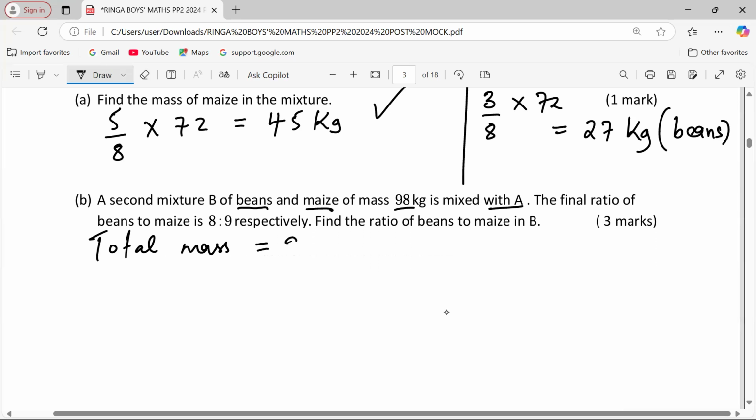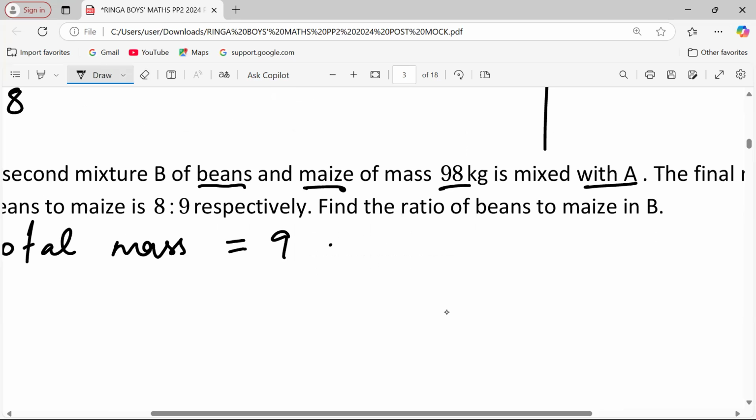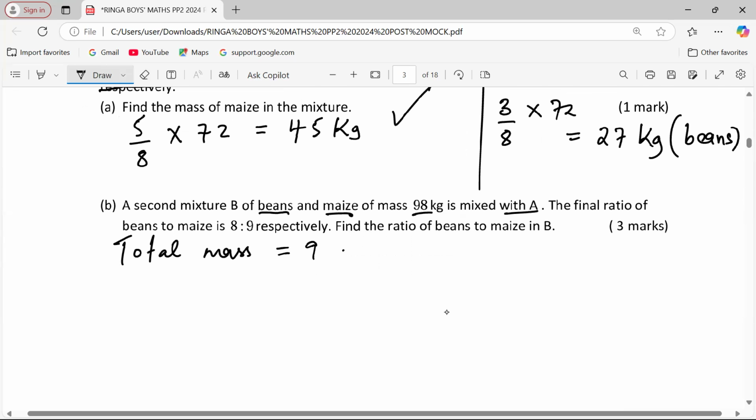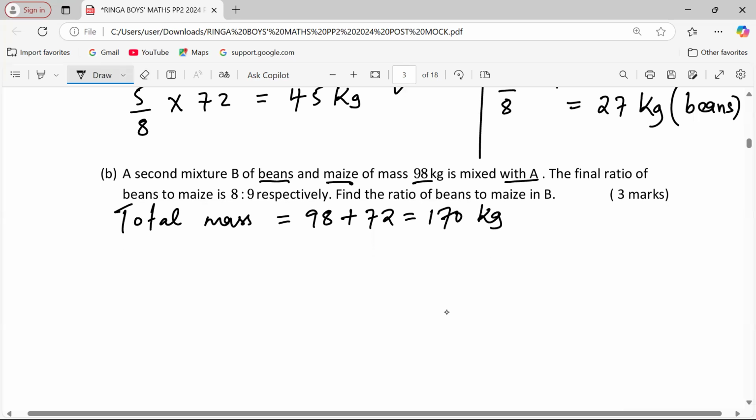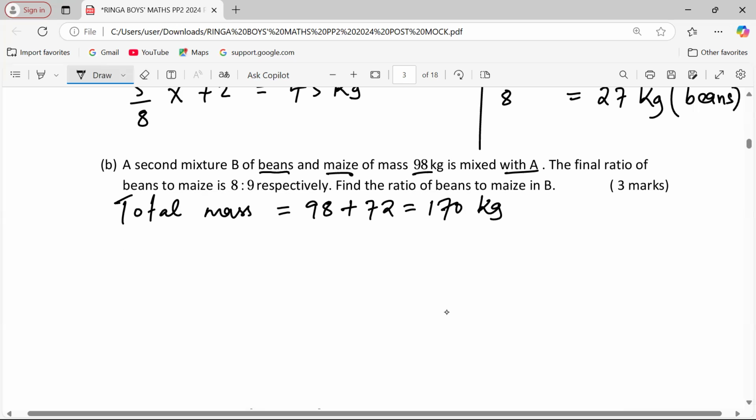We are getting 98 plus 72. So 98 plus 72 gives us 170 kg. 170 kg.